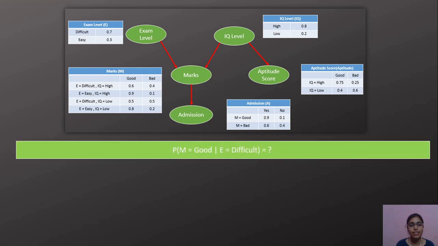Similarly, we may be asked to find the probability of marks equals good given exam level equals difficult. The only difference is that here we are not given a value for IQ level.